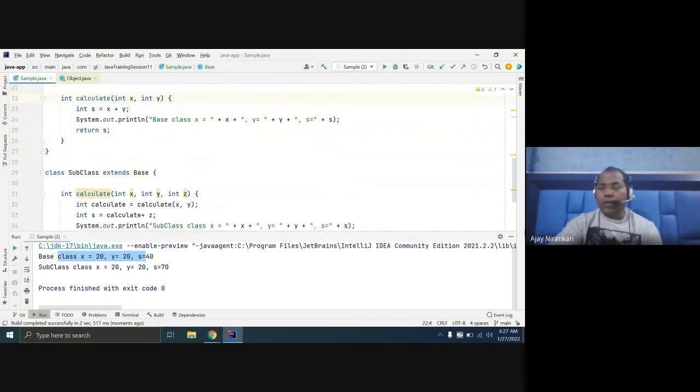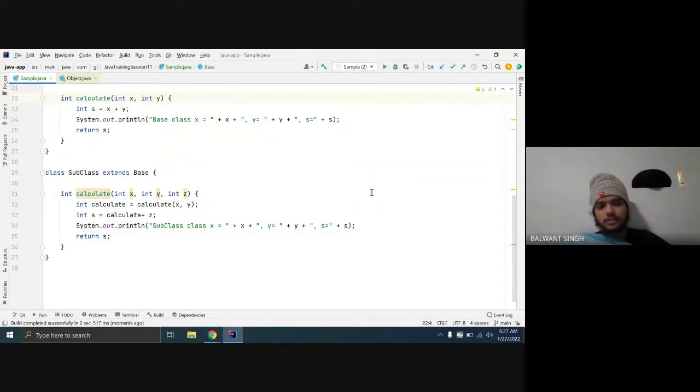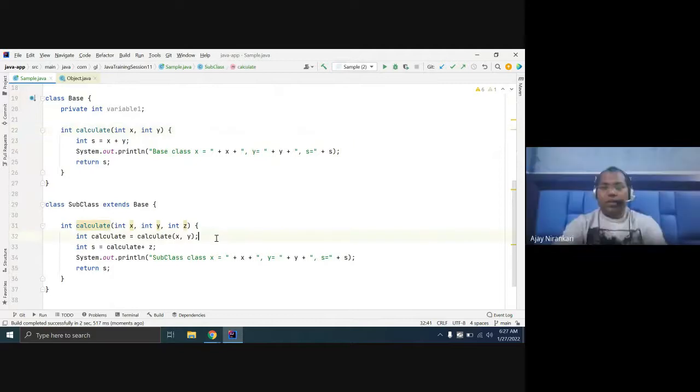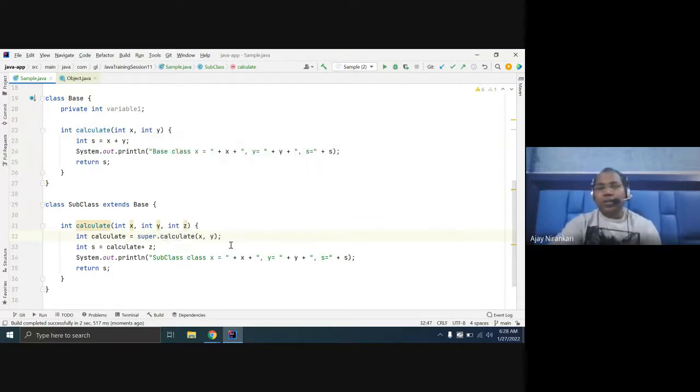Till now, any doubt? No, sir. Okay. Yes, just one doubt. Sometimes we use super dot calculate. Where to use that? You can say super dot here. There is no problem.